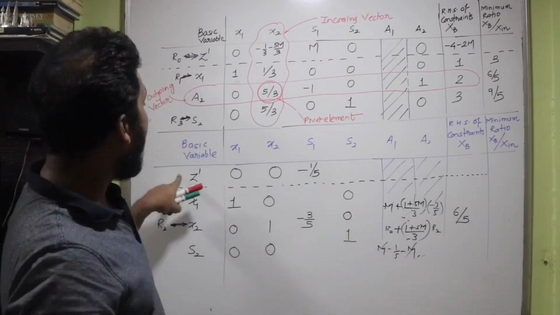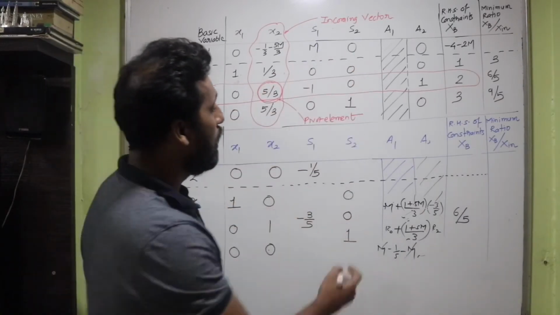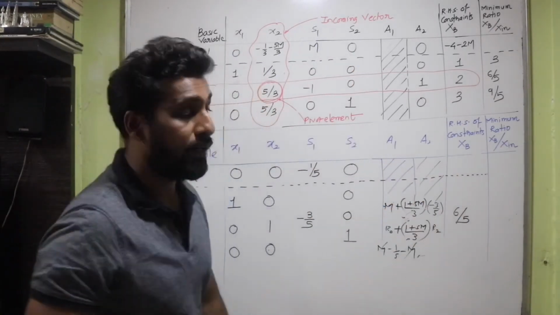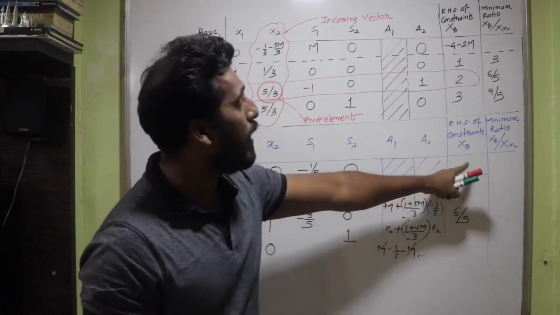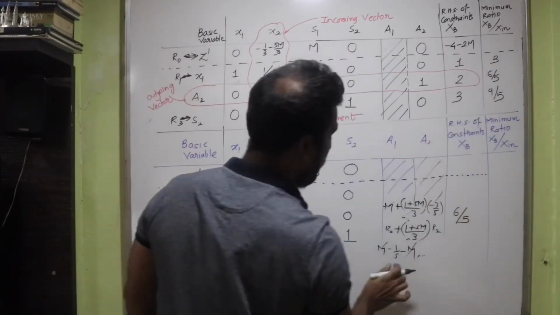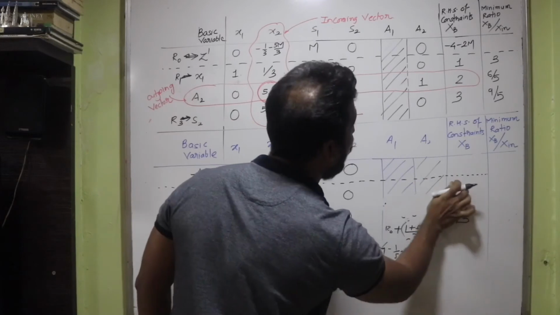R2 is used here, R0 is used here, so 0 and 0, I'll be getting 0. No need to calculate a1, a2. Let's move to the final value xb. It is minus 4 minus 2m. So let's write it: minus 4 minus 2m.